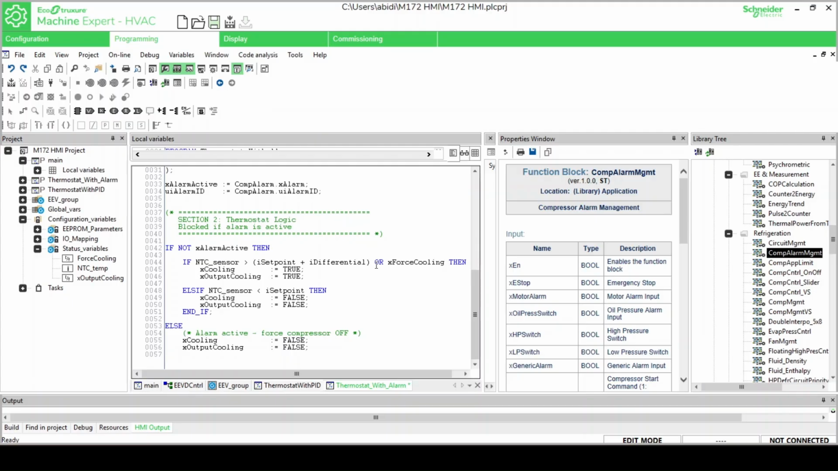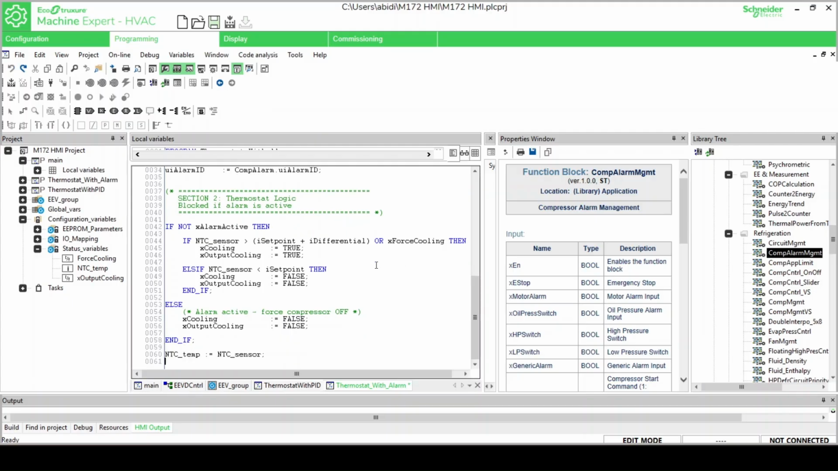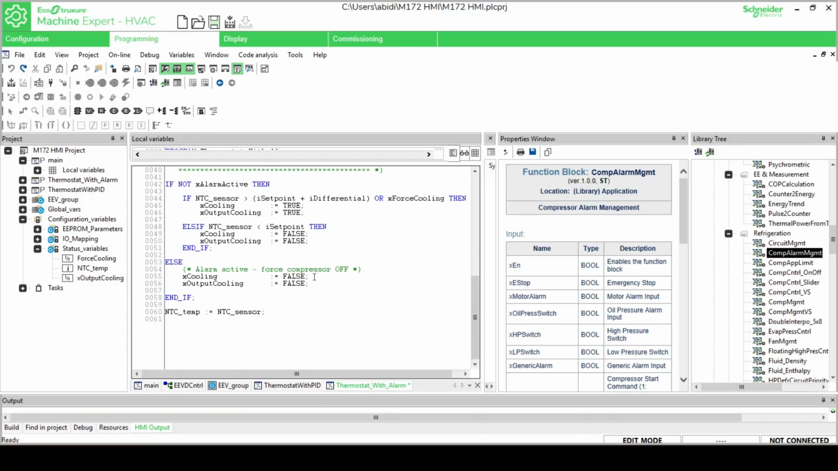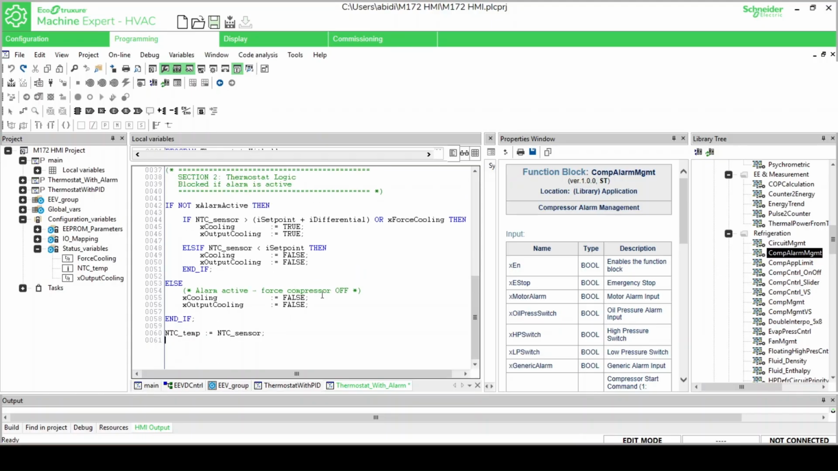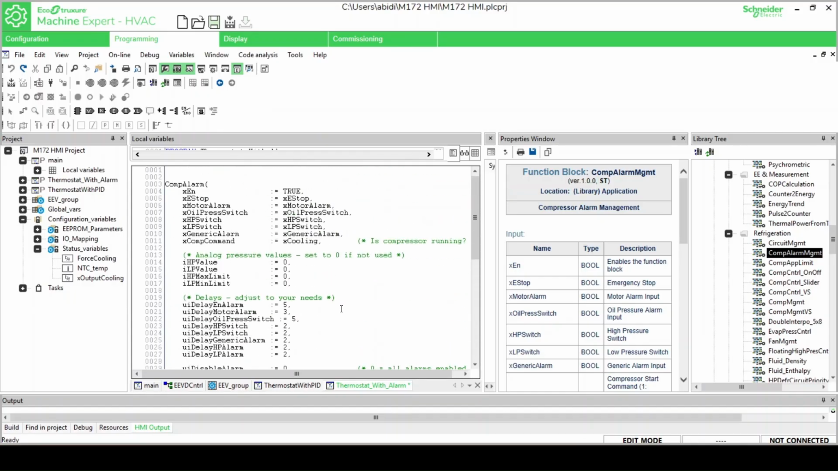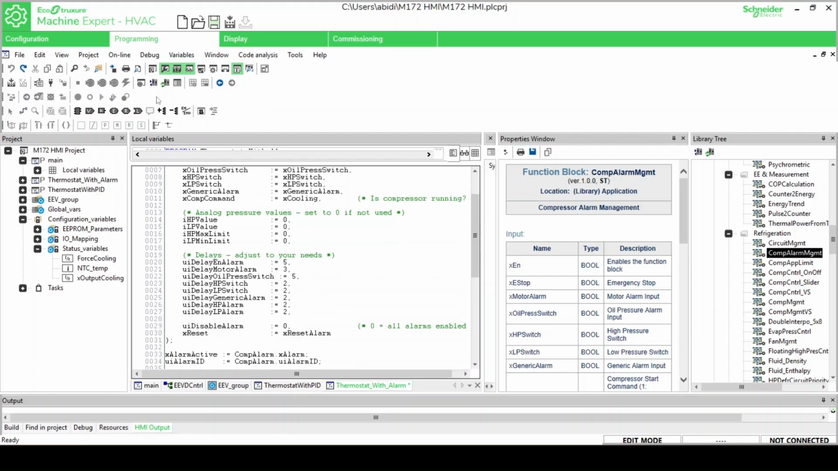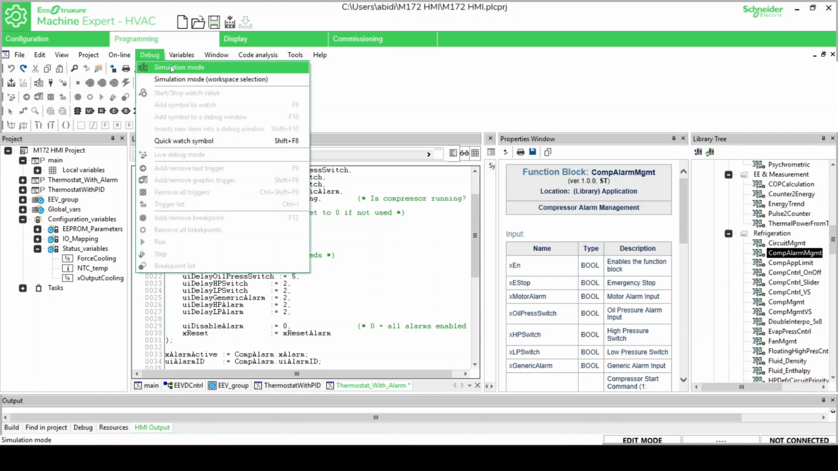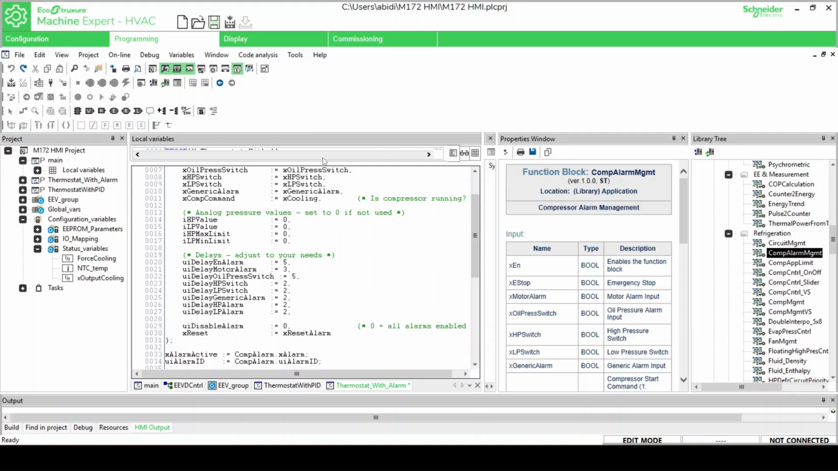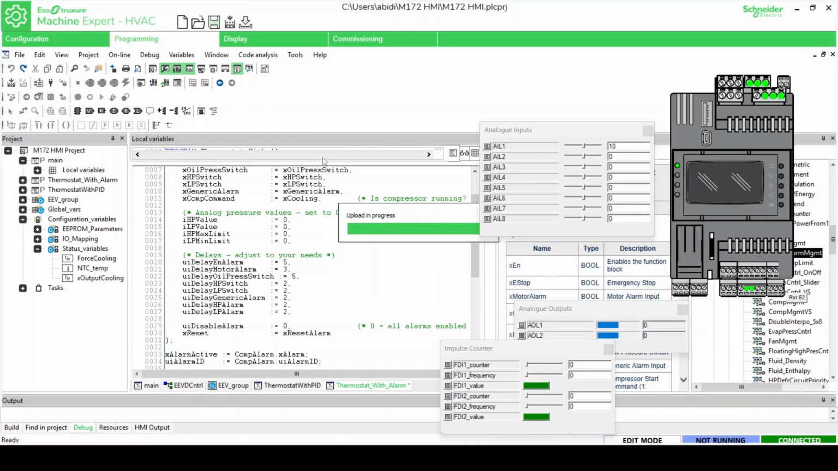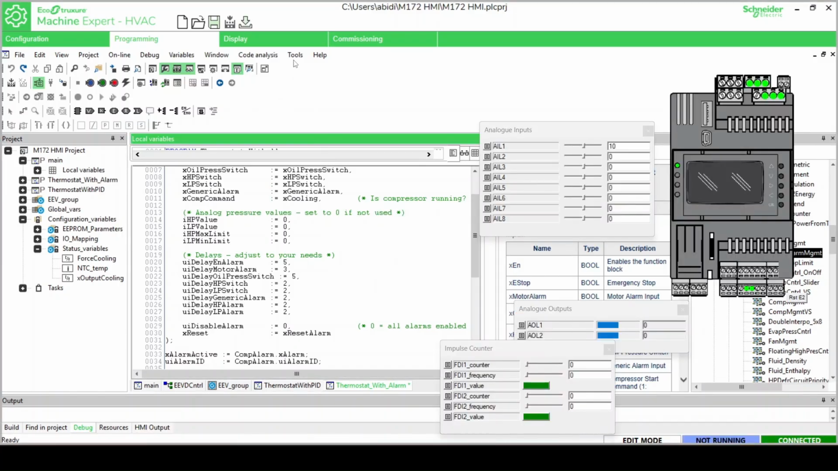If the temperature falls below the set point, the cooling system stops. This creates a simple thermostat control with hysteresis, preventing rapid on-off cycling. If an alarm becomes active, the system immediately overrides the thermostat. The compressor command is forced to OFF, and the cooling output is also disabled. This ensures the compressor cannot run while a safety fault is present.